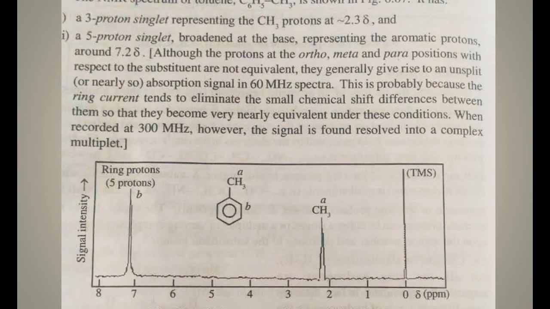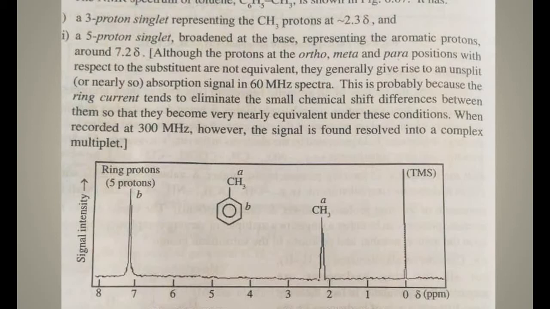Although the protons at the ortho, meta and para positions with respect to the substituent are not equivalent, they generally give rise to an unsplit absorption signal at 60 megahertz. This is probably because the ring current eliminates the small chemical shift differences between them, so that they become very nearly equivalent under this condition. When recorded at 300 megahertz, the signal is found to be resolved into a complex multiplet.